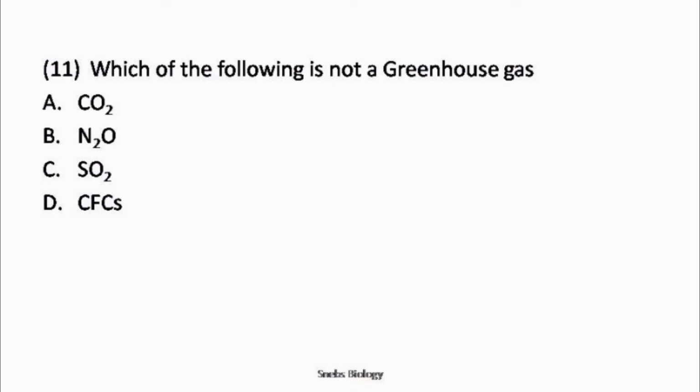The various greenhouse gases are carbon dioxide, methane, chlorofluorocarbons and nitrogen oxides, and others of minor significance are water vapors and ozone. So, here the odd one is what? Option C, sulfur dioxide, which is not a greenhouse gas.